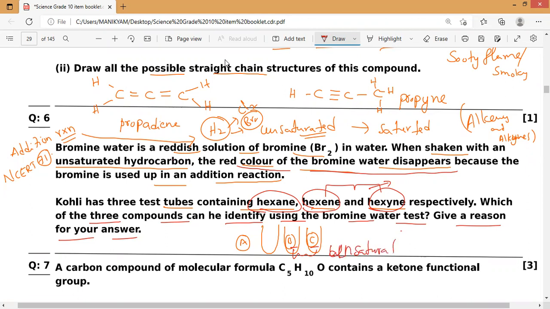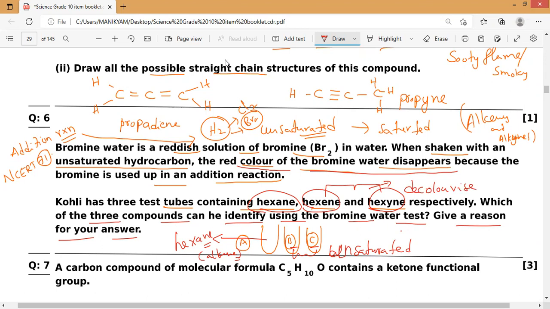But I cannot identify which is hexene and which is the other. But I can identify one perfectly, that is hexane, that is an alkane, because alkanes cannot decolorize bromine water. Hexene and the other unsaturated ones can decolorize, but alkanes cannot.